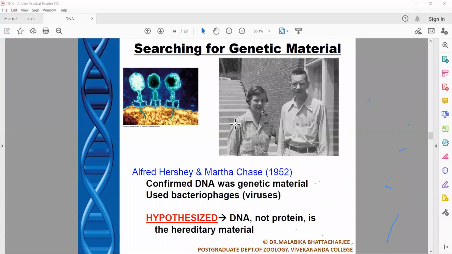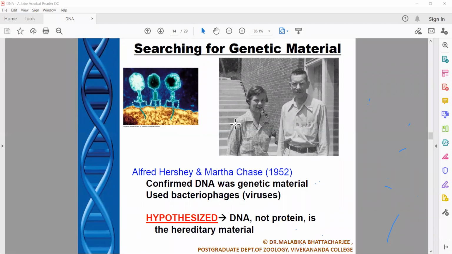Now coming to another very famous experiment by Alfred Hershey and Martha Chase. They used bacteriophage viruses, and through their experiment, they confirmed that yes, just like MacLeod, McCarty and Avery had said, that DNA is the transforming principle. In the Griffith's experiment, they proved through a defined set of experiments that yes, DNA was the genetic material